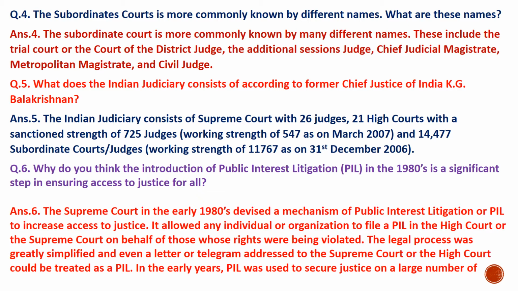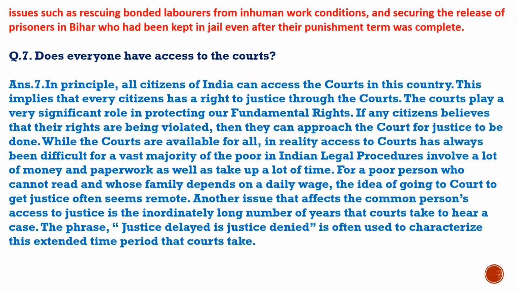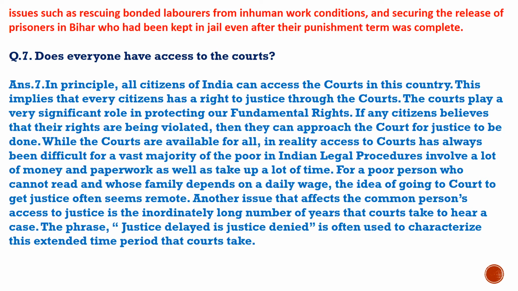Why do you think the introduction of public interest litigation in the 1980s is a significant step in ensuring access to justice for all? The Supreme Court in the early 1980s devised a mechanism of Public Interest Litigation, or PIL, to increase access to courts. It allowed any individual or organization to file a PIL in the High Court or the Supreme Court on behalf of those whose rights were being violated. The legal process was greatly simplified, and even a letter or telegram addressed to the Supreme Court or the High Court would be treated as a PIL. In the early years, PIL was used to secure justice on a large number of issues, such as ending bonded labor and unsafe work conditions, and securing the release of prisoners in Bihar who were kept in jail after their punishment term was complete.